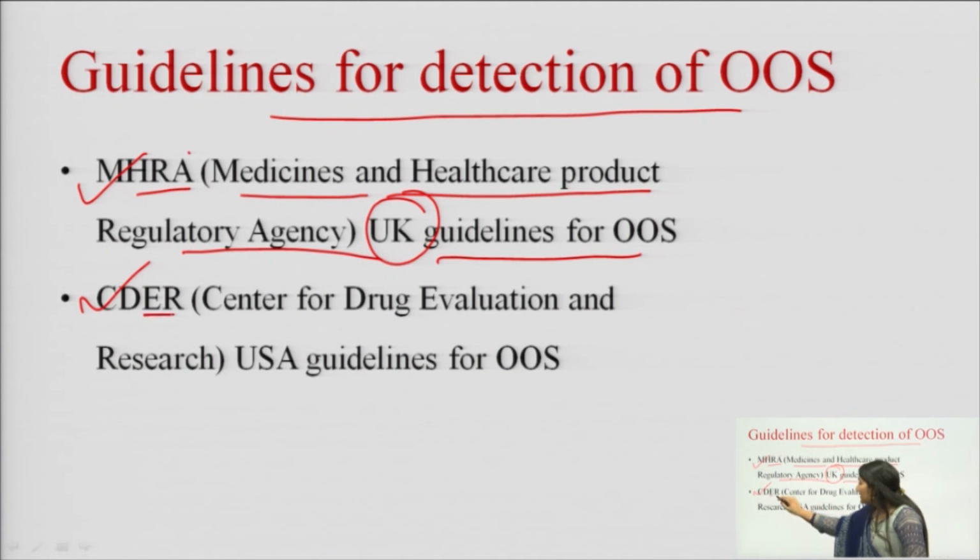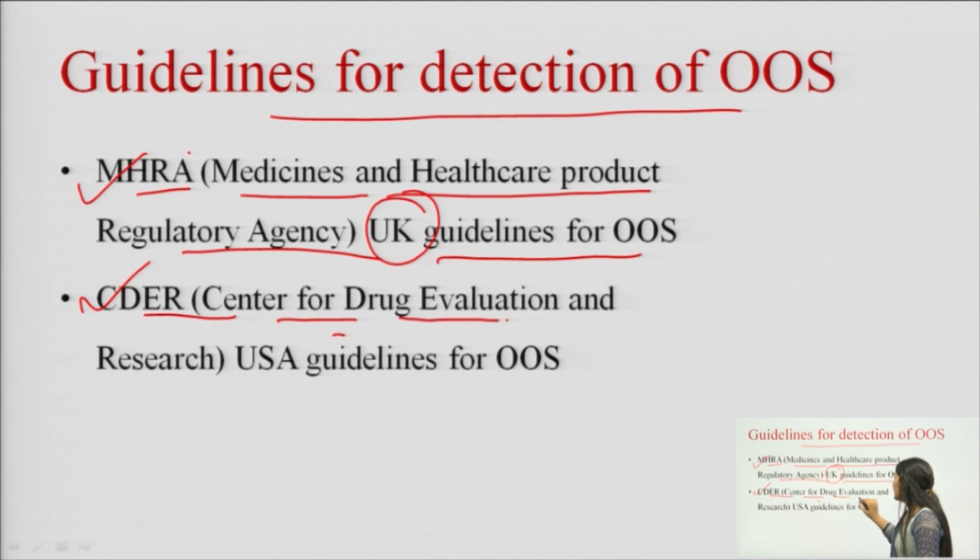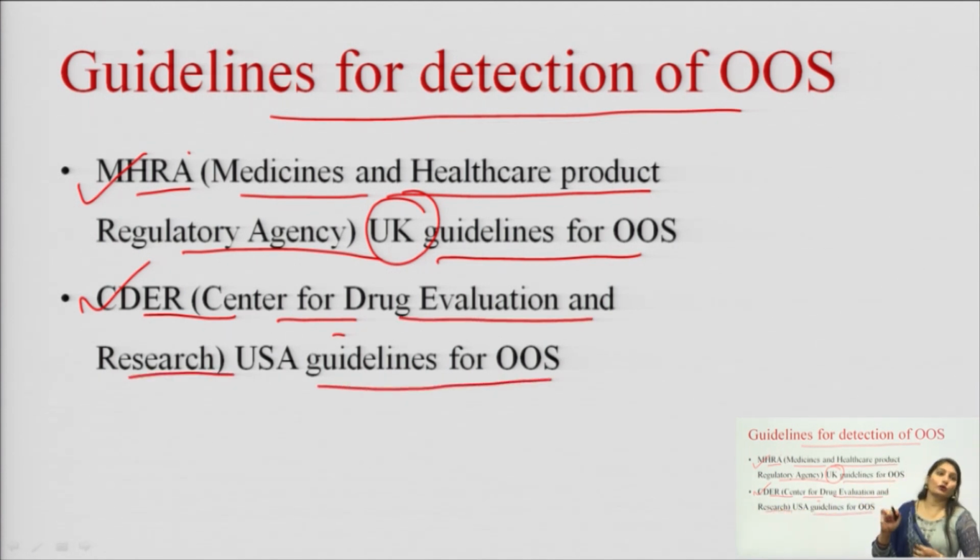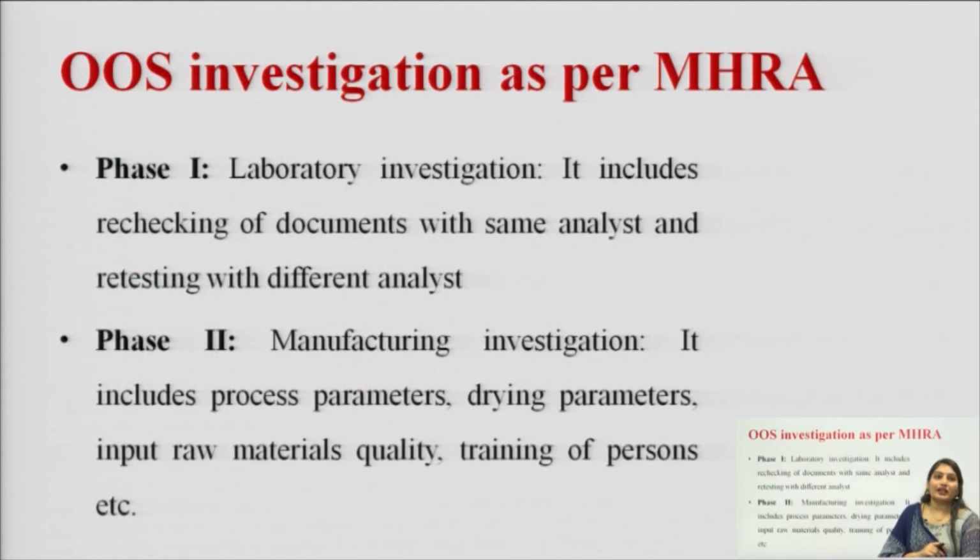Next is CDER. CDER stands for Center for Drug Evaluation and Research, USA guidelines for OOS. CDER is the regulatory agency of USA. So, these guidelines are CDER USA guidelines for OOS. OOS means out of specifications. So, first guideline is MHRA.